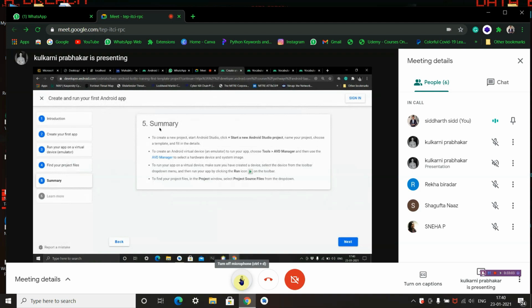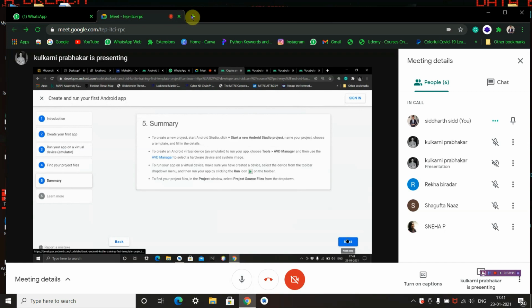To run your application on a virtual device, make sure you have created a device. Select the device from the toolbar drop-down menu, and then run your app by clicking the run icon on the toolbar. We recommend you connect a USB cable to your phone, through which you can run the application directly from your phone, because downloading a virtual device will take so much of your time, and we would certainly not recommend that.